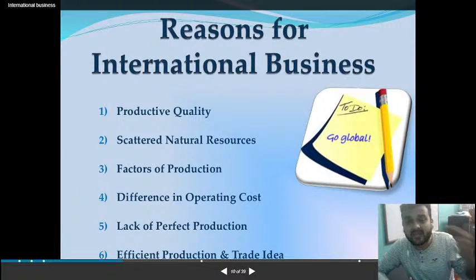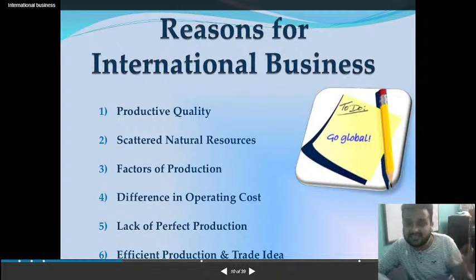It's not just the product which is going outside, but the image of that country is also going with that product. So you send good quality, and on the other hand, you receive good quality products. Okay. Scattered natural resources, like for example rice. The production of rice is the second largest, I guess India is the second largest.